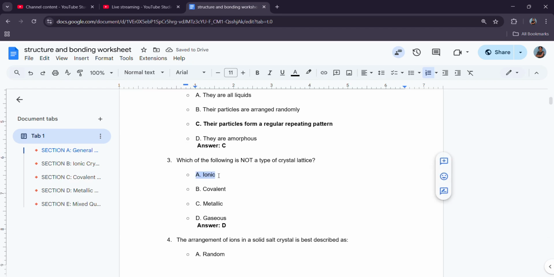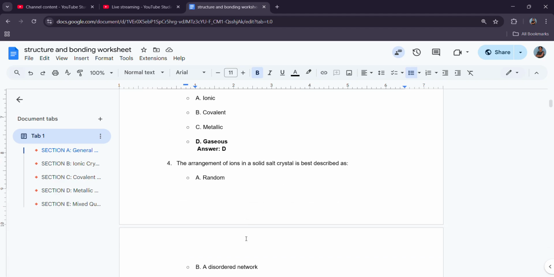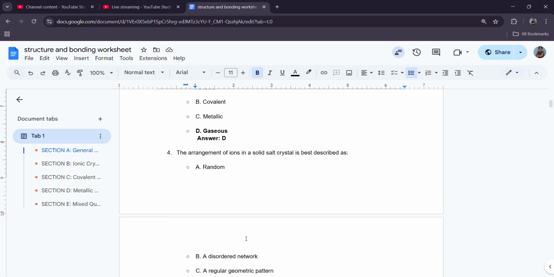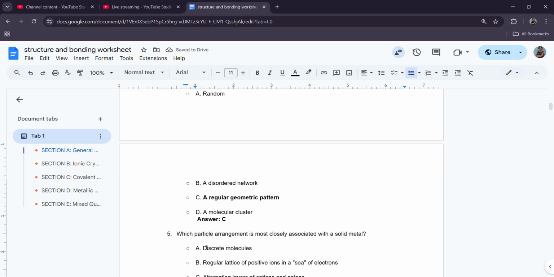So we know that we have ionic crystal lattice with ionic bonding, we have covalent, and we have metallic. So therefore the correct answer is D. We did not speak about any form of gaseous crystals. And if you think about it, gases won't have crystals. Now the arrangement of ions in a solid salt crystal is best described as a regular geometric pattern. This right here, molecular cluster, would have been representing the molecular crystals such as supermolecular and the giant molecular.